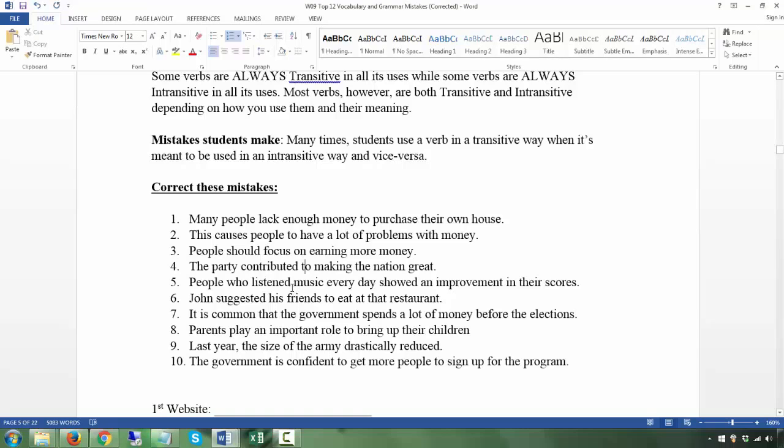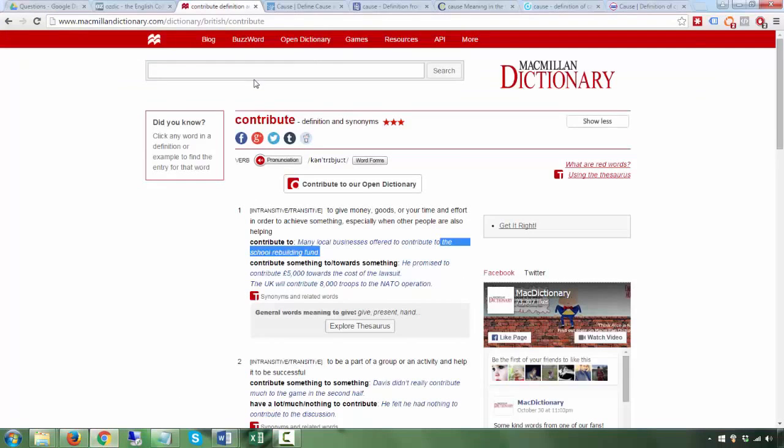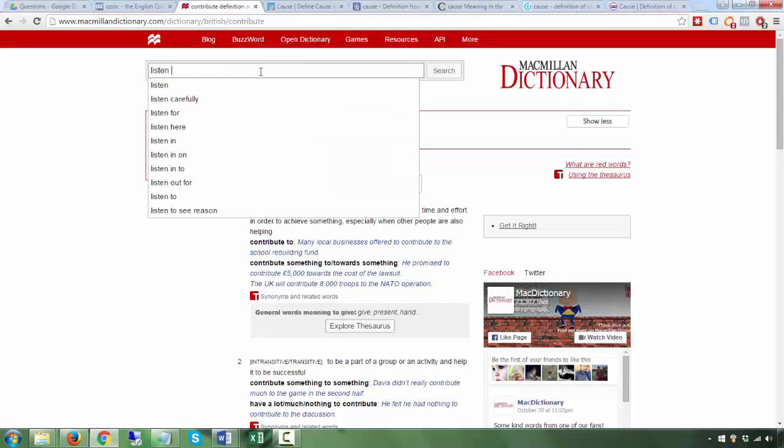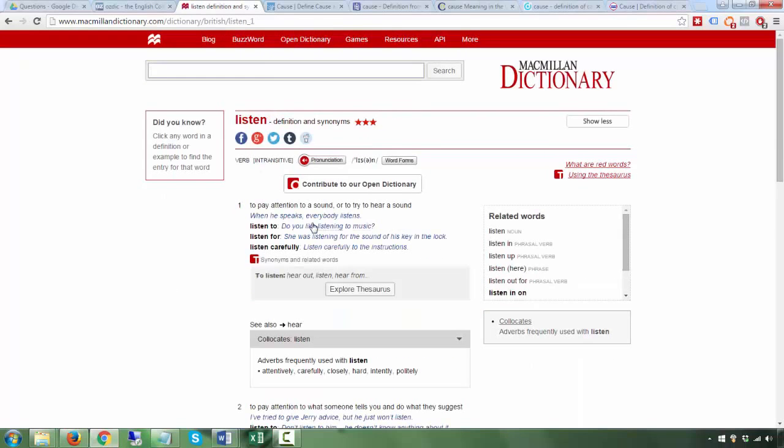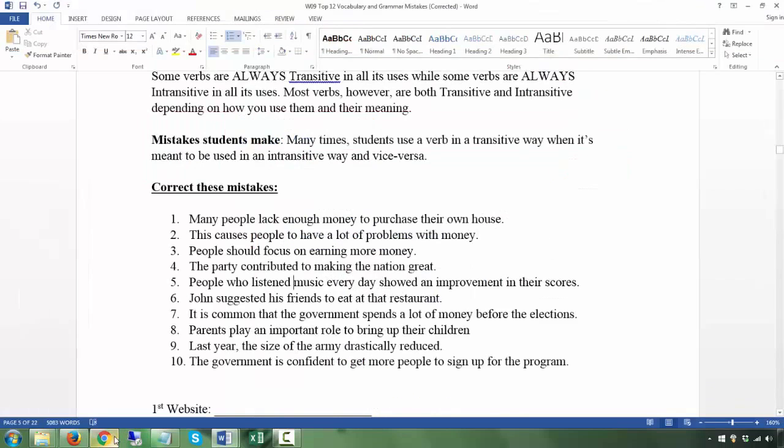"People who listened." This is wrong because firstly this is intransitive. We talked about transitive and intransitive, and you don't directly have the object after that because you normally have listen to, the preposition to. "Showed an improvement in their scores."